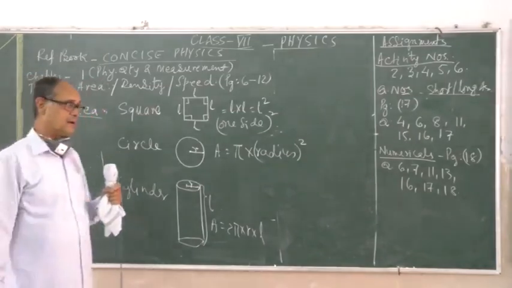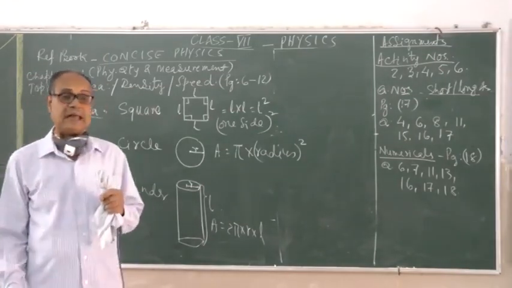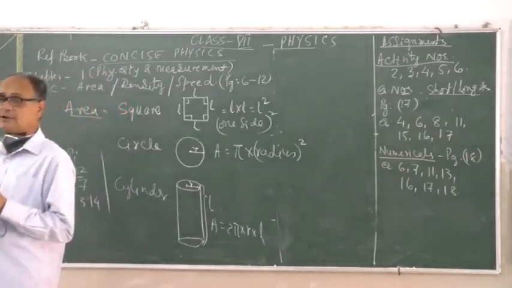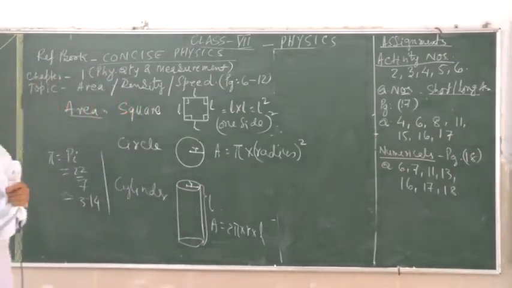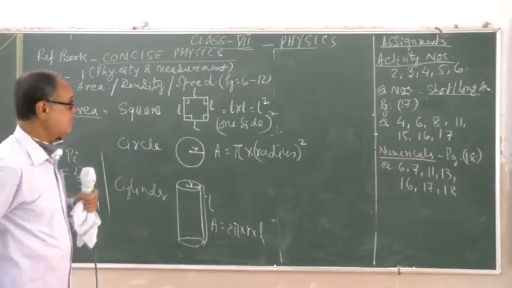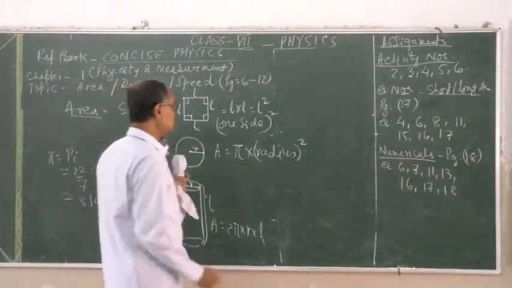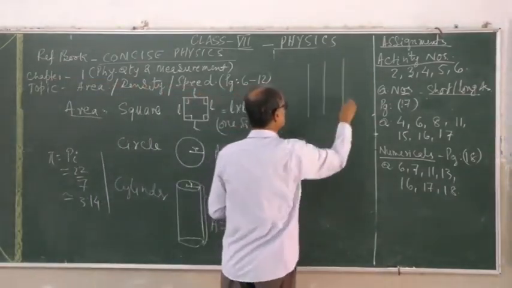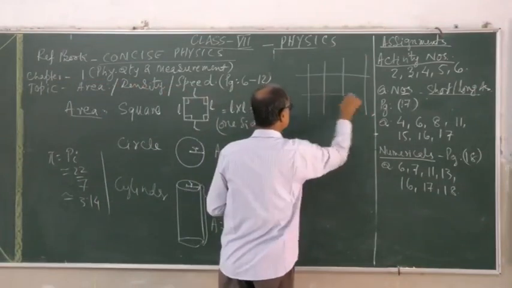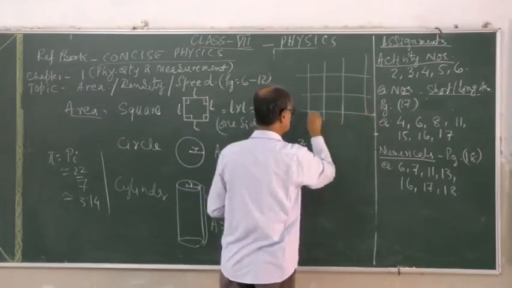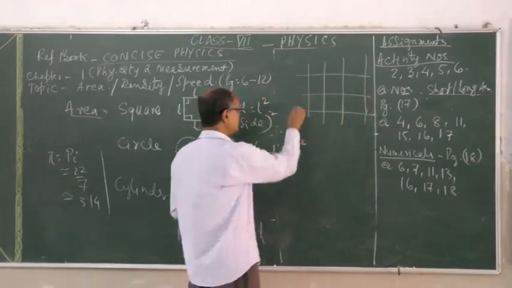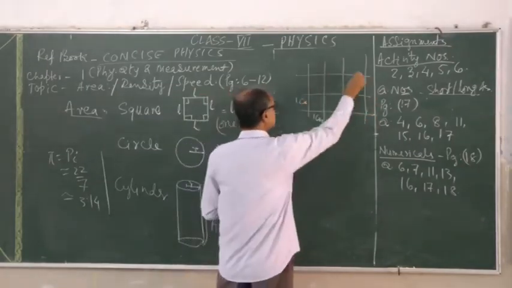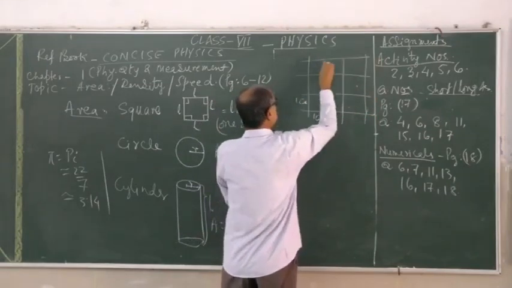It may be a leaf lamina, it may be a piece of stone, it can be any such surface which doesn't have any regular shape. Then, as you see there, the graph lines have so many blocks, and each block is of equal length and breadth. If it is 1 centimeter long and 1 centimeter broad, each area is the same as its dimension.